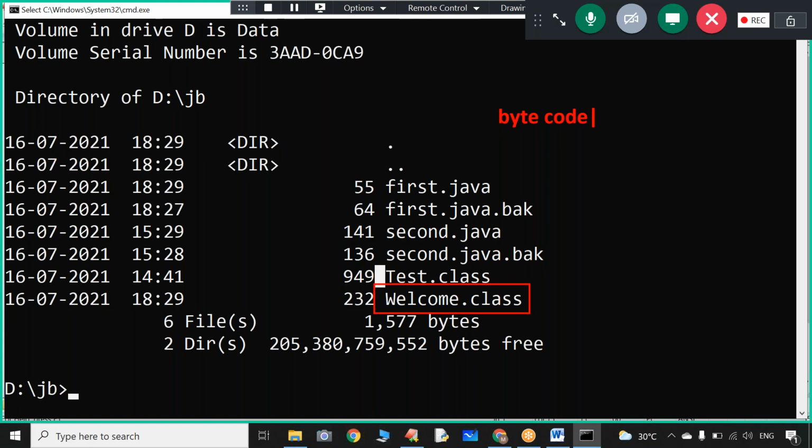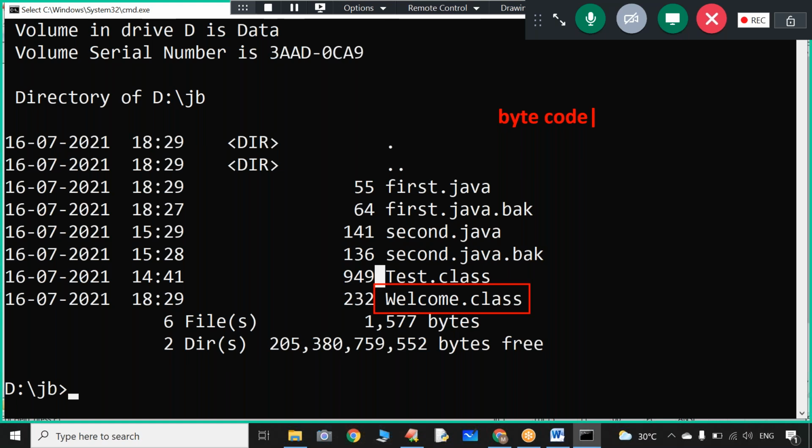Your total Java program will be converted into some intermediate code of instructions, where every instruction will occupy exactly 1 byte of memory. That's why it is called byte code. So after compilation of your Java program, what is generated?